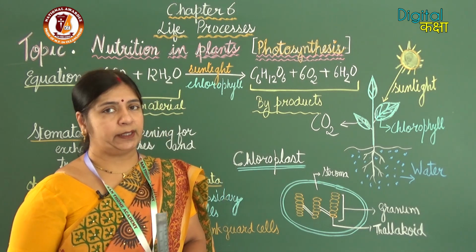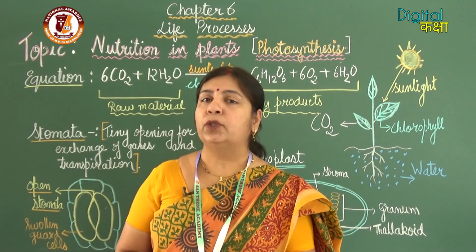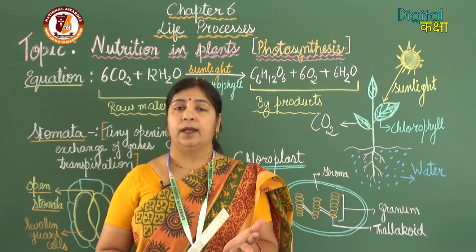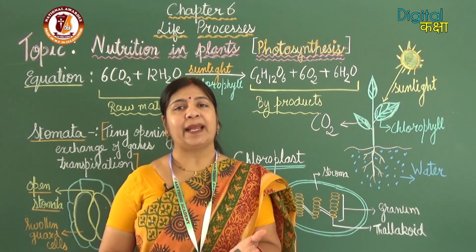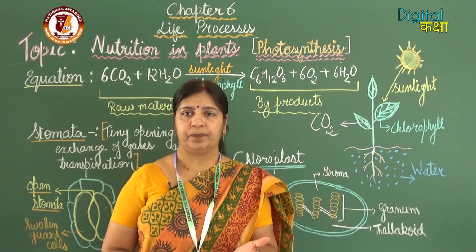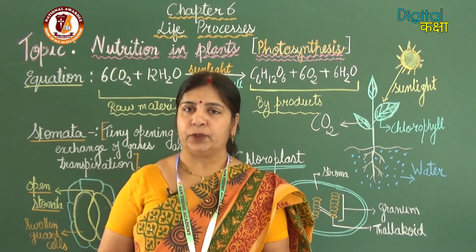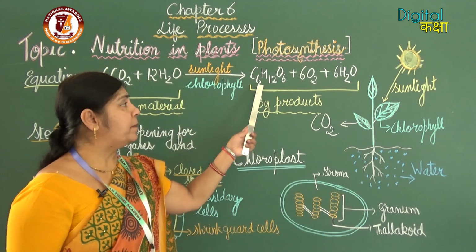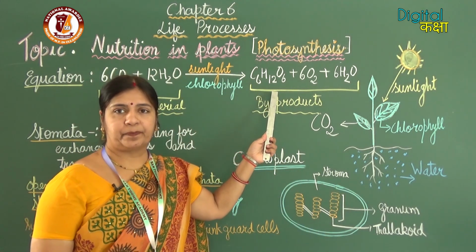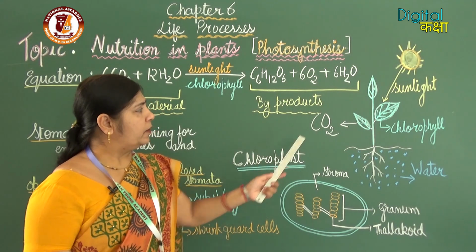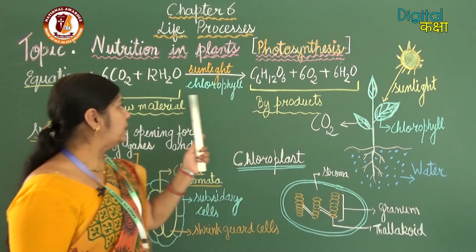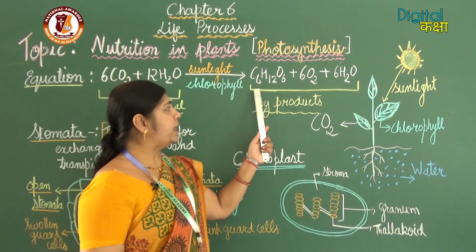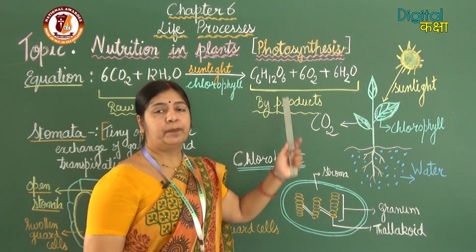During photosynthesis, important points: solar energy gets converted to chemical energy. Sunlight is the main source of energy. Chlorophyll helps to trap sunlight. Glucose is the simplest carbohydrate. Raw materials are carbon dioxide and water. Byproducts are glucose and oxygen.